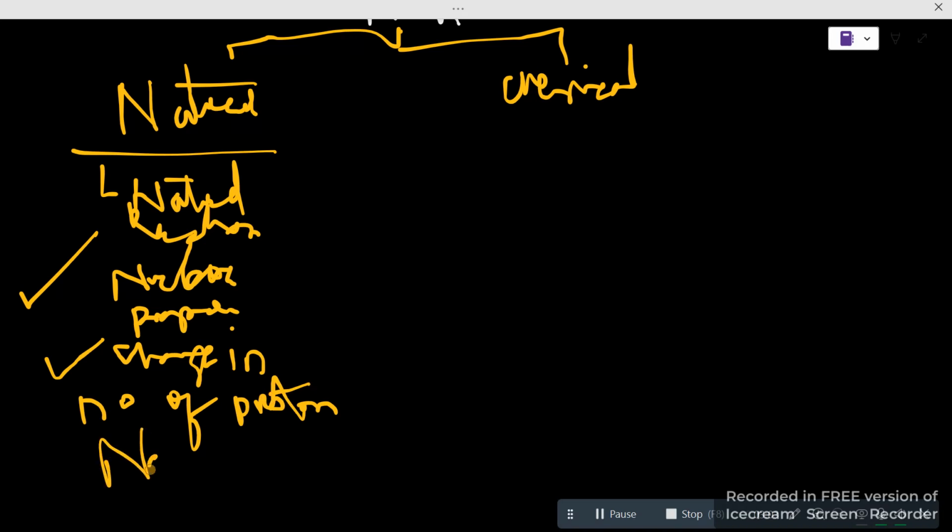Sorry if I said electron, but that would be neutron here. Neutron and proton, the atomic number simply.